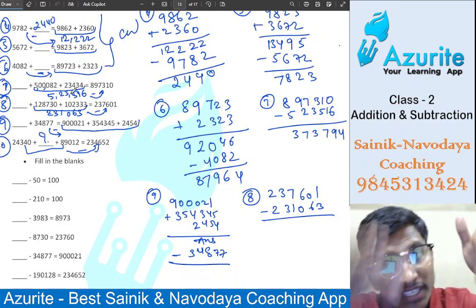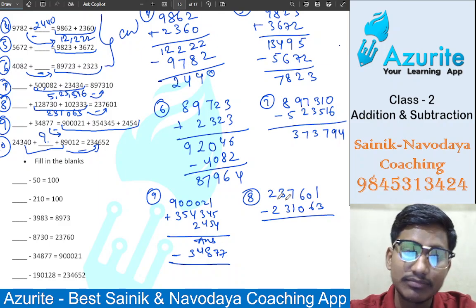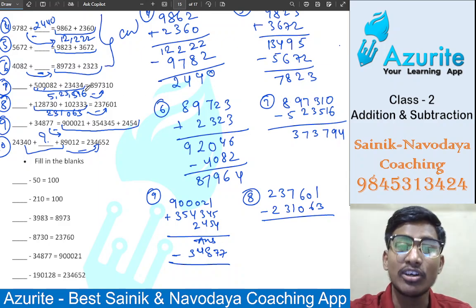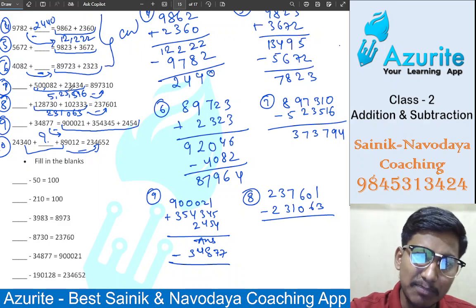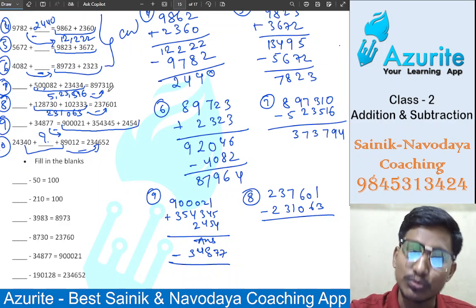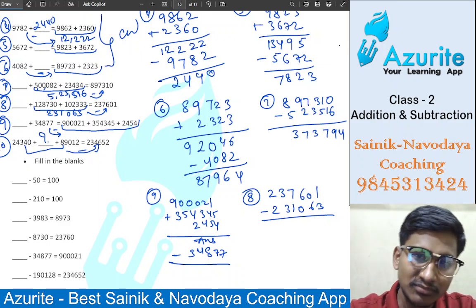Then you have to send that to the other side of equal to. Other side of equal to means it will become minus. That is the seventh question here. 8,97,000, this you have to minus it. Other side you have to send. This is plus. First you do plus. Then send it other side of equal to. You minus it here. Understood? Got it?